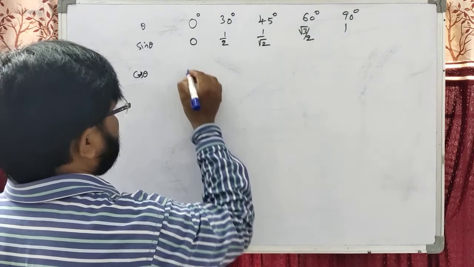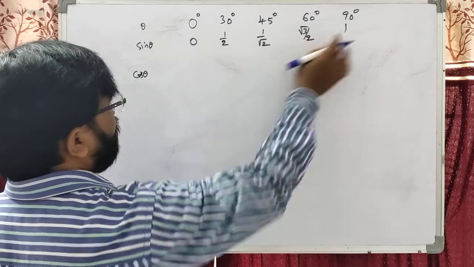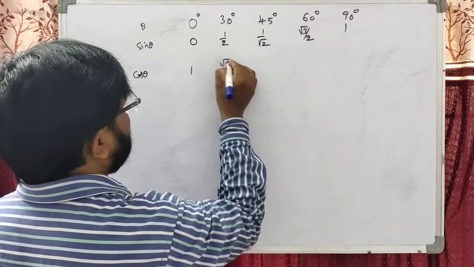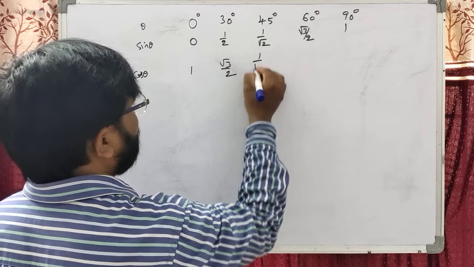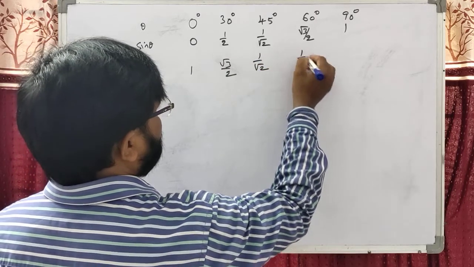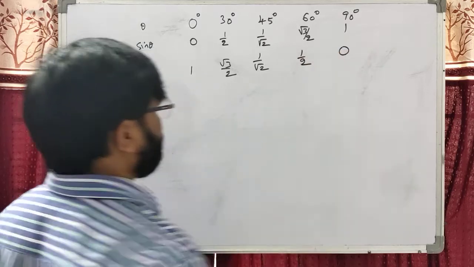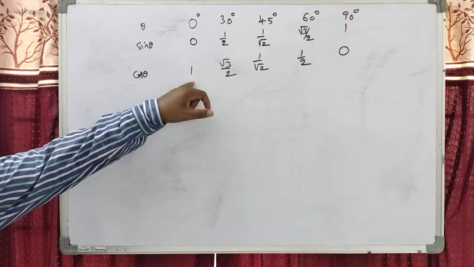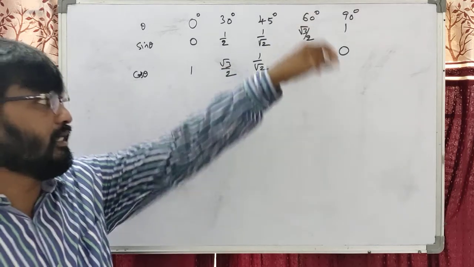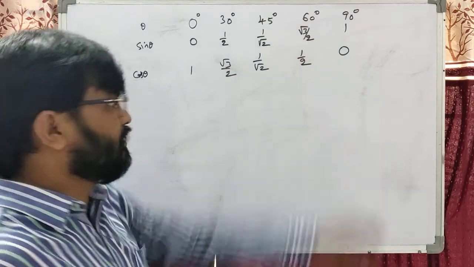Cos 0 is 1. Cos 30 is root 3 by 2. Cos 45 is 1 by root 2. Cos 60 is 1 by 2. Cos 90 value is 0. Okay students, cos 0 is 1, cos 30 root 3 by 2, cos 45 1 by root 2, cos 60 1 by 2, cos 90 value is 0.